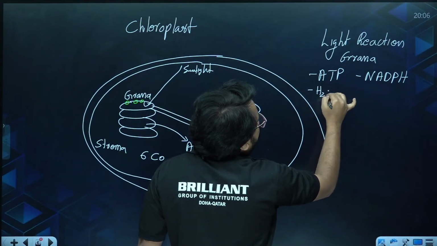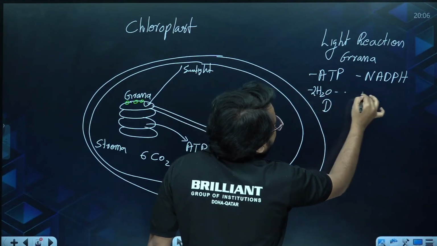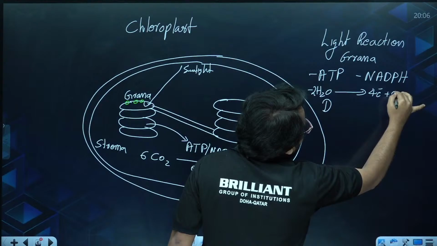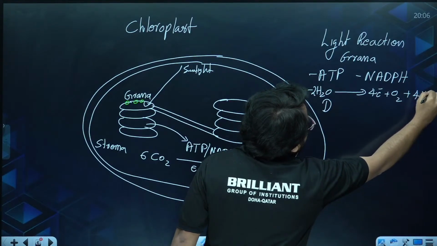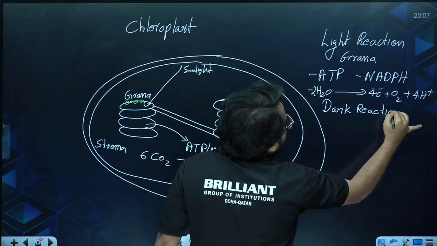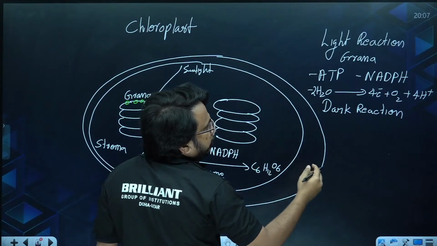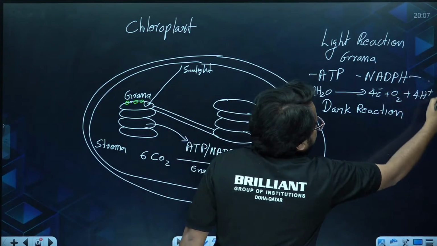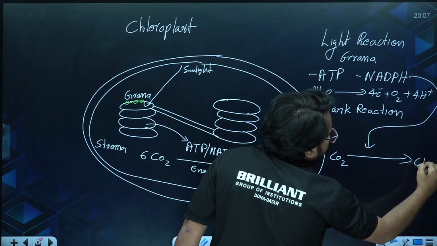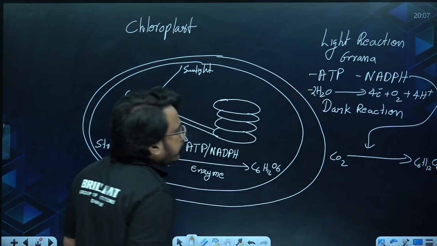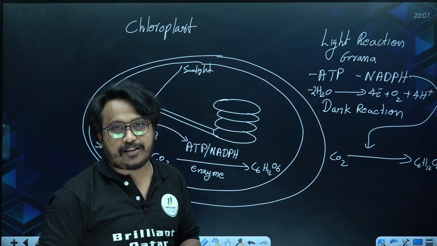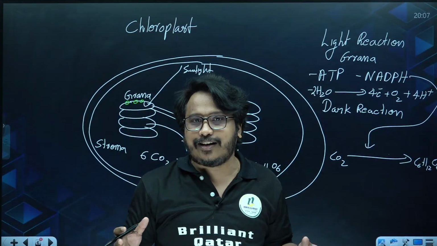Even you can see there is photolysis of water that will be taking place in the light reaction, which will be releasing out electrons, oxygen and the H+. Then there is dark reaction. Dark reaction will be taking place in the stroma part. In the dark reaction, you can see using this energy from the light reaction, the carbon dioxide will be fixed as glucose in the stroma part. So this is how photosynthesis is taking place. For 1 mark and all, if it is coming, you can directly write.